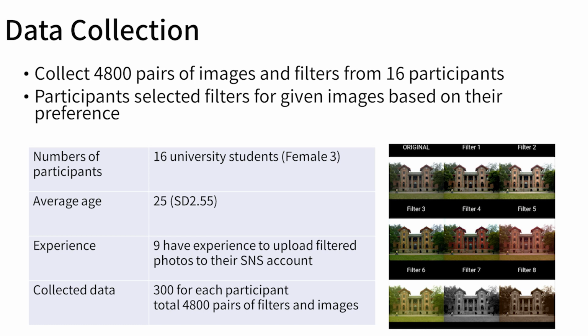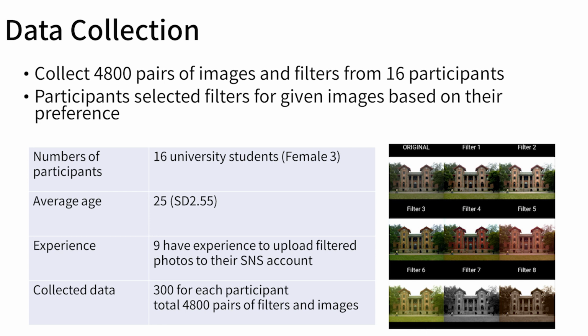We built a dataset on the image filter application to evaluate our algorithms. We recruited 16 university students. 7 of the participants had never selected image filters for photo sharing SNSs. Due to the use of supervised learning for policy generation, a small amount of selection data makes policies with poor performance.